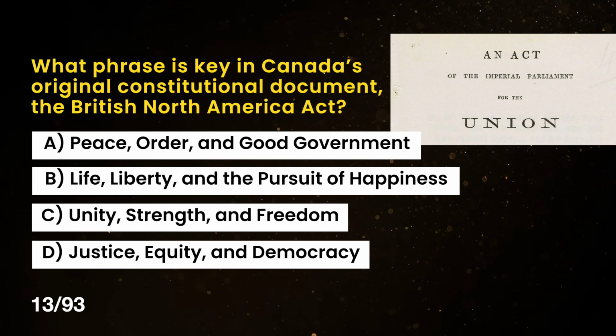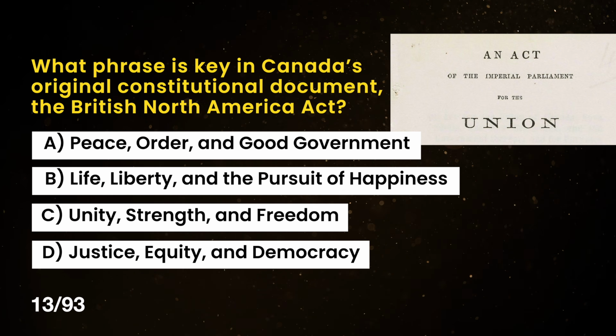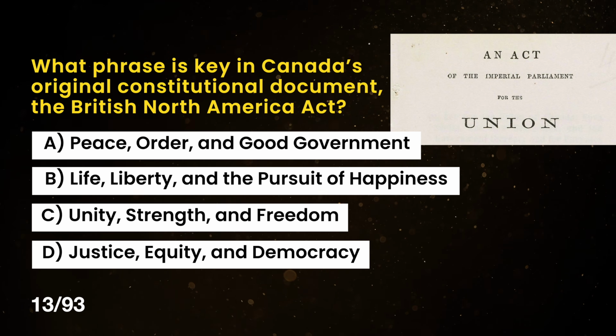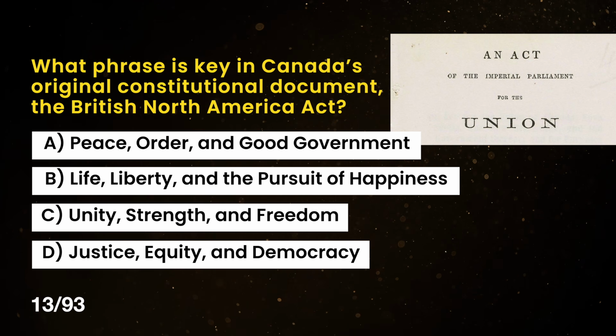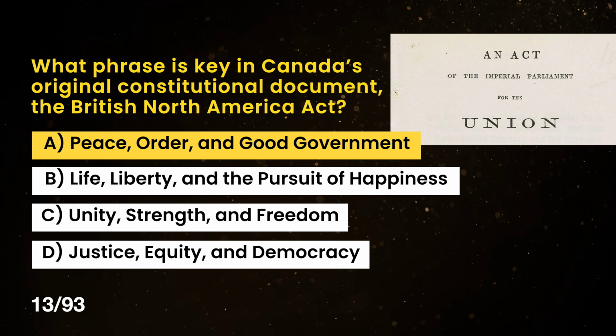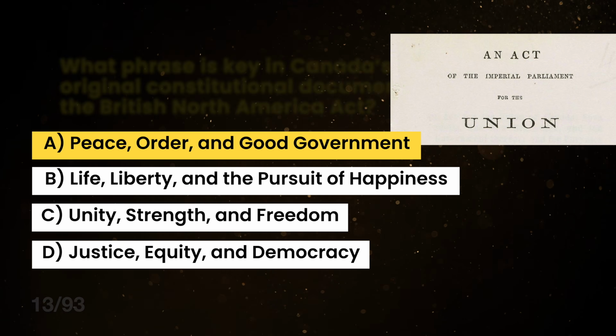What phrase is key to Canada's original constitutional document, the British North America Act? A. Peace, order and good government. B. Life, liberty and the pursuit of happiness. C. Unity, strength and freedom. Or D. Justice, equity and democracy. The correct answer is A. Peace, order and good government.